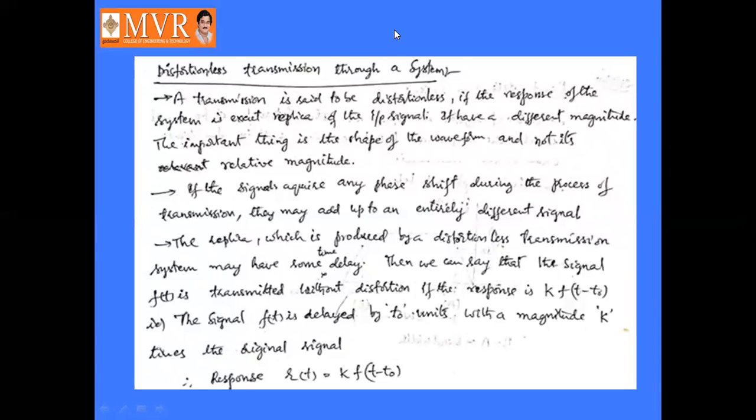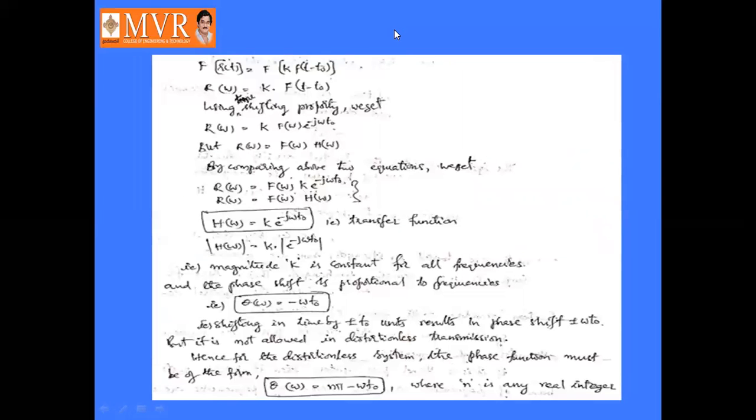Next, distortionless transmission. Distortionless transmission means if you pass a sinusoidal signal as the input to the system, we will get the same sinusoidal signal as the output of the system. These waveforms may have some amplitude variation or some time delay, but the shape of the waveform is the same. It is an exact replica of the input signal. Then only we can say that it is distortionless transmission through a system. Okay, so here the magnitude and phase angles will be defined like this.